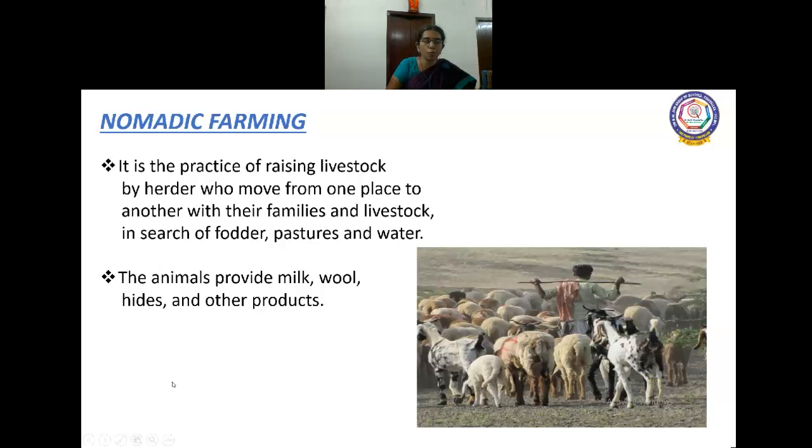That is, they move from one place to another in search of pastures and fodder for animal and water. So they will stay in that particular place. Once the grazing is over by the animals, again they will move to another place to get their livelihood. This is called nomadic farming.